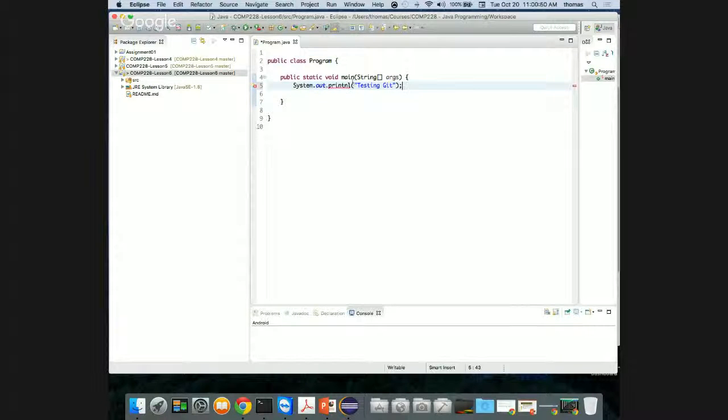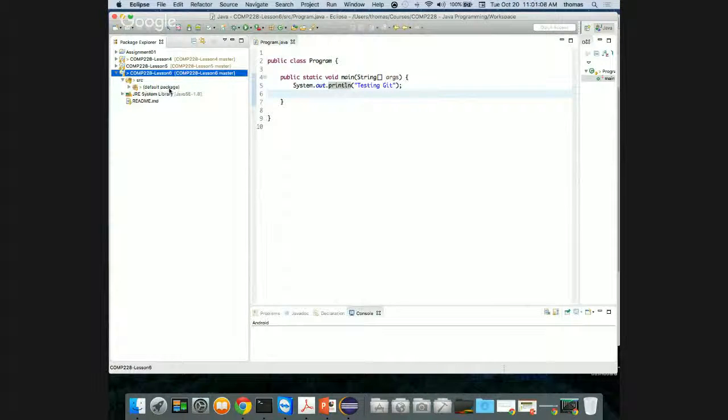Okay, so if I've done this correctly, and if I don't make any spelling or typing mistakes, which I just have, then I've made a change. Now, when I make a change, this greater than sign pops up next to Eclipse on the project, for people who haven't seen this before. And a greater than sign pops up next to the default package, and next to the program.java file because that's the one that's changed.